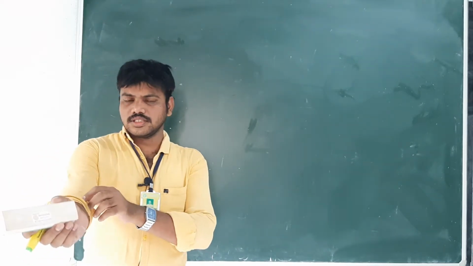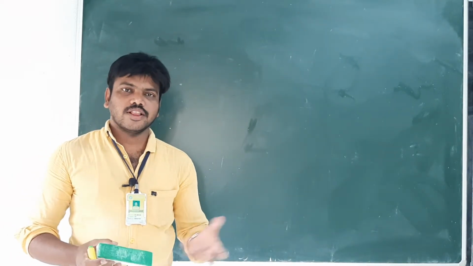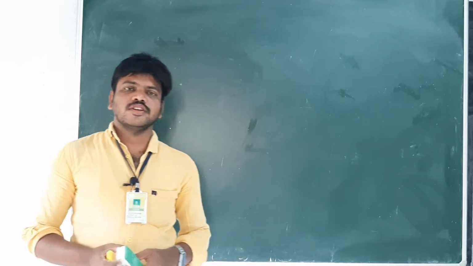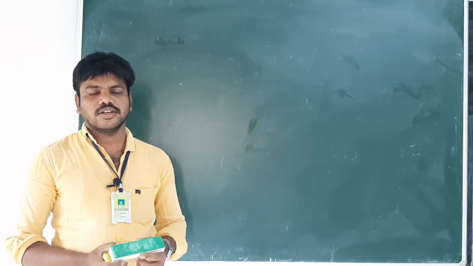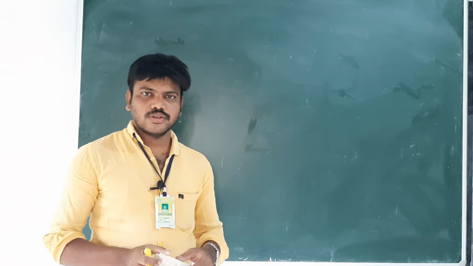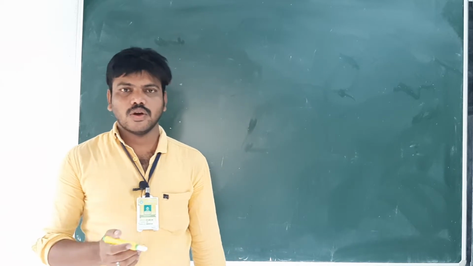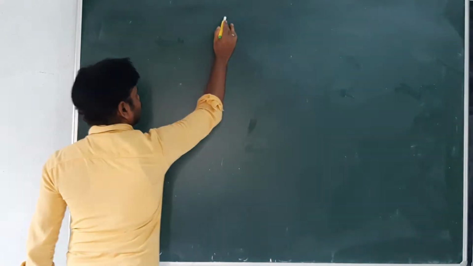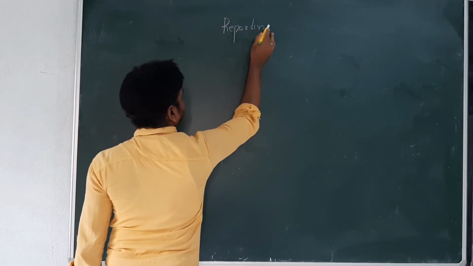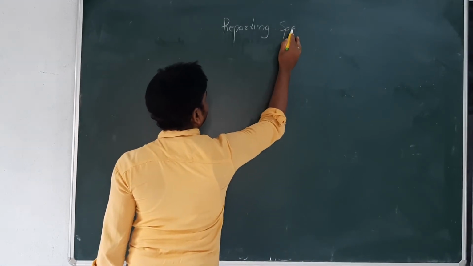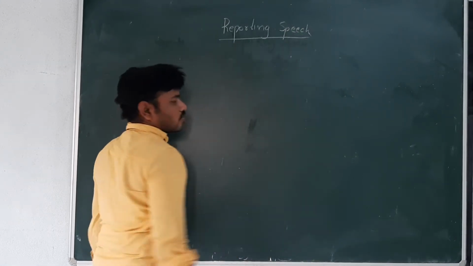So far we have learned active voice and passive voice in grammar, and how to change active voice into passive voice in almost all sentences: the first one is assertive sentence, interrogative sentence, imperative sentence. Dear students, today in this session we will learn speech that is called reporting speech. First of all, what is reporting speech?